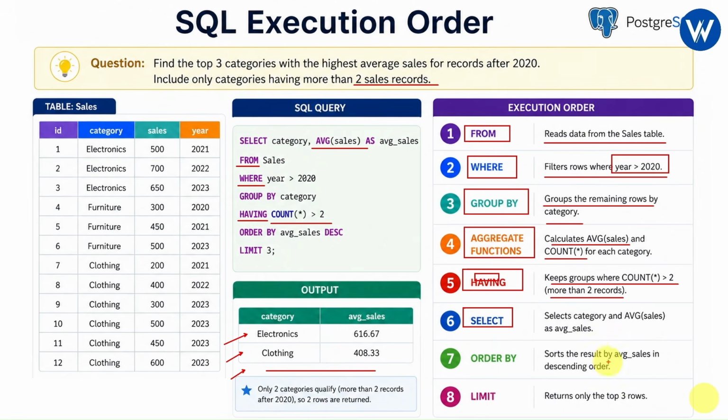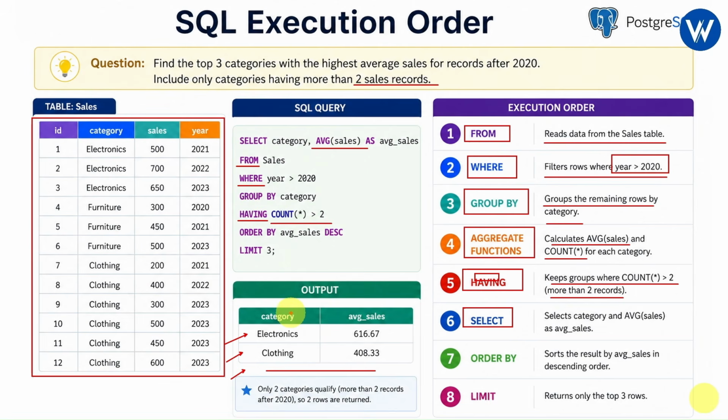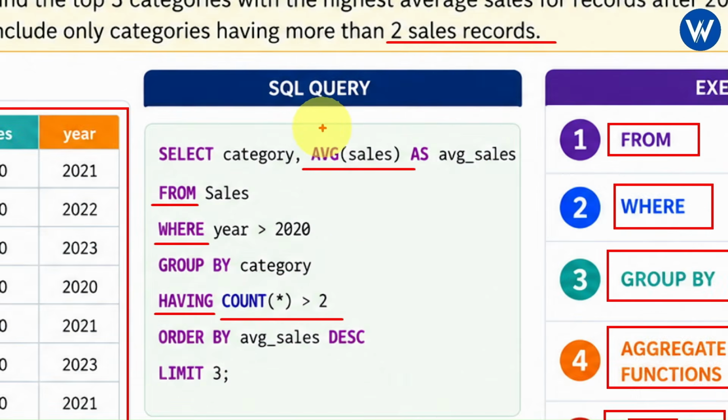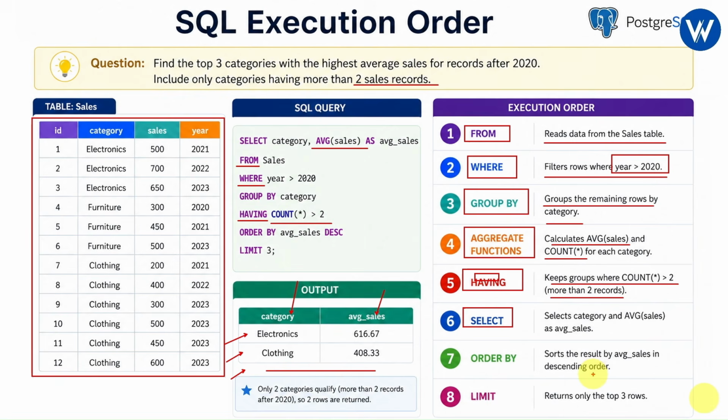So what it will do, instead of taking all the columns from this table, it will figure out only the category column and the sales column, which is assigned as average sales, which is nothing but the average sales, the aggregate function. Perfect. It will select only the category and the average sales column.